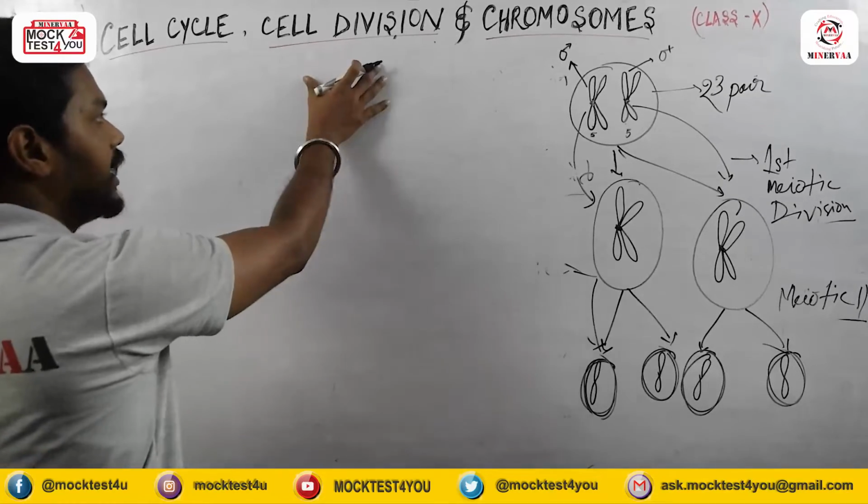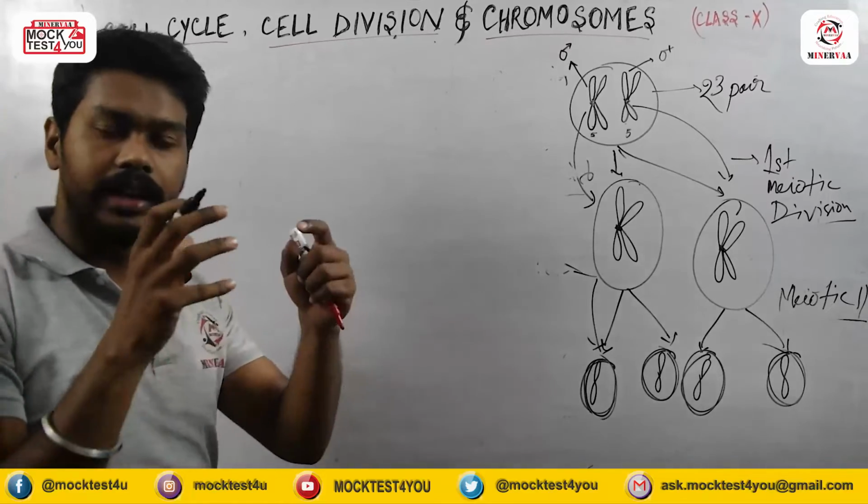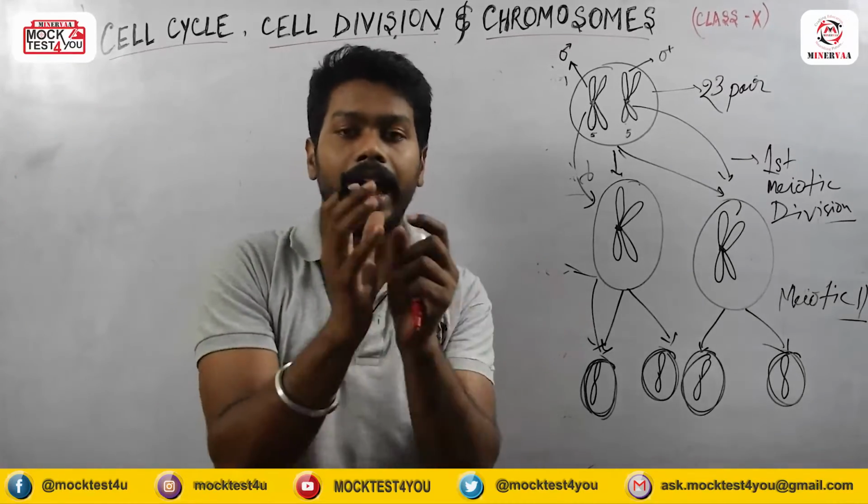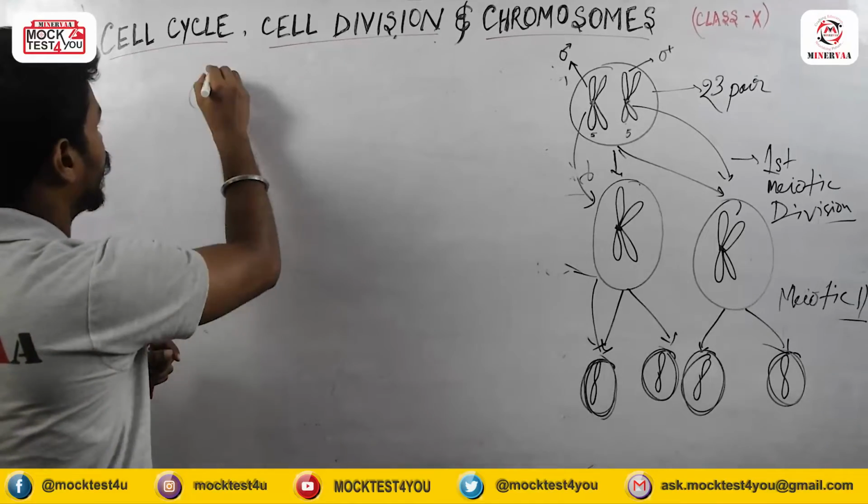So mainly the chromosome contains the DNA. Inside the chromosome, if I unfold it, there is DNA and histone protein present.